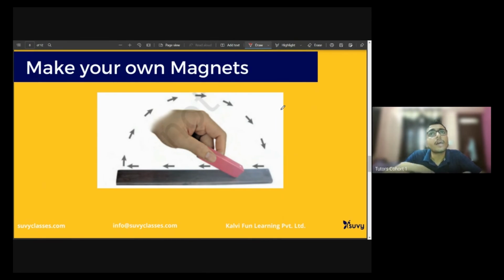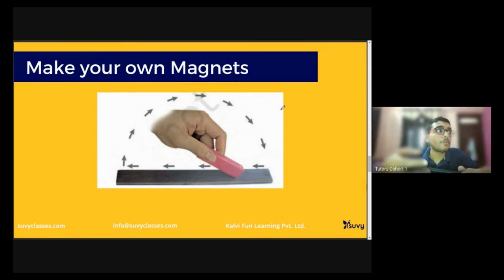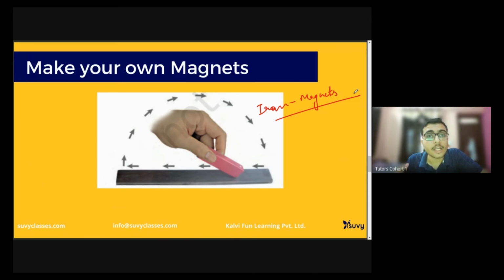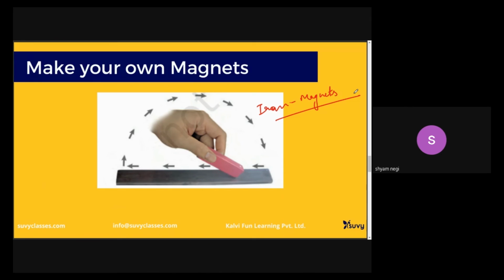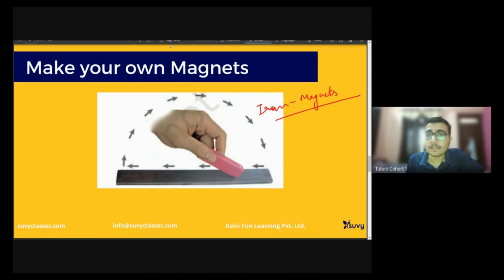As I was saying, iron can be converted into a magnetic substance, right? So how can we convert an iron piece to a magnet? It's a very important phenomenon, a very important process, because all artificial magnets will somehow be prepared by this process only, because we are converting iron to a magnet, right? Can you hear me? Yes, sir. Now I will show you an illustration that will explain it in a much better way.